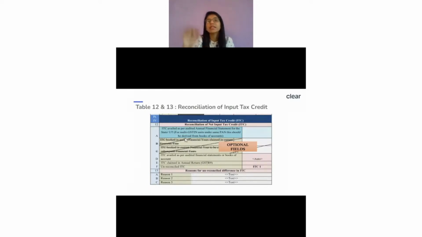So where we are saying this, as per the books you were eligible to claim, but you would have claimed in the next financial year, because you anyhow have the right to claim in the next financial year. So there would be a difference between the two, and you have to show that value over here.